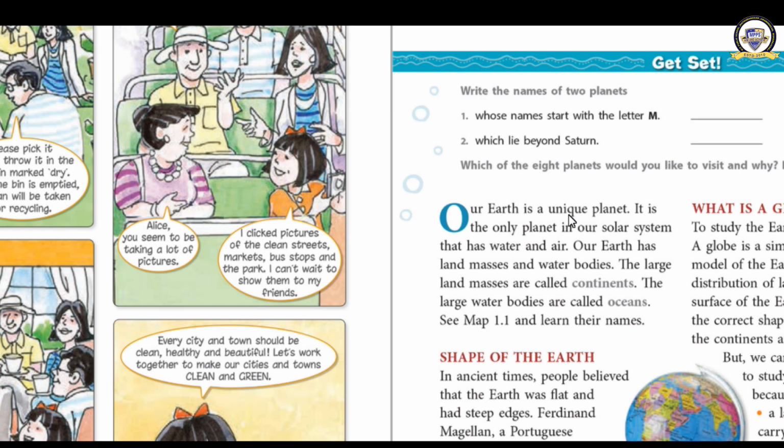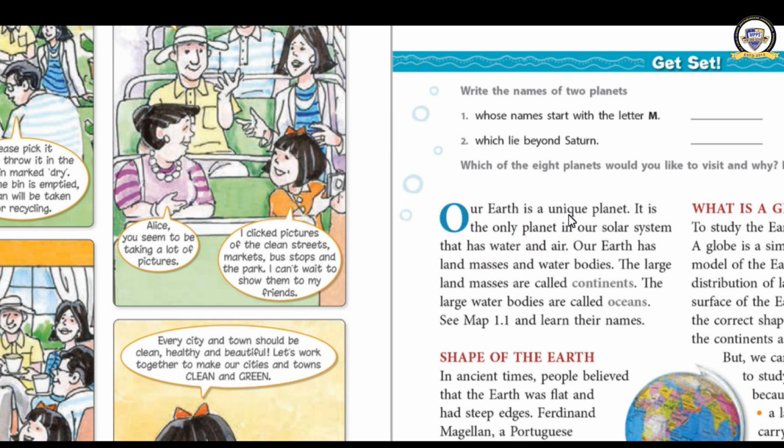You know that our planet is a unique planet. What do you mean by uniqueness? Uniqueness means it is different from all the other planets. Why? Because it is the only planet in our solar system that has water and air.